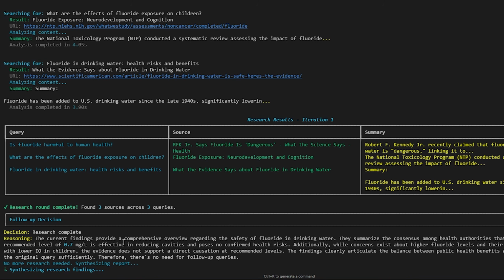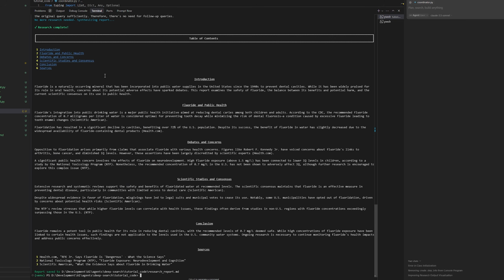Then it's going to use an evaluation agentic pattern that we're going to learn about to evaluate if it needs to do more research. If it does decide that, it'll do more research. Once it's finished, though, you're going to get a full report using Markdown with a table of contents, an introduction and conclusion with sources of the answer to your question. So this is very detailed. You can make it even more detailed than this and also use a more powerful model.